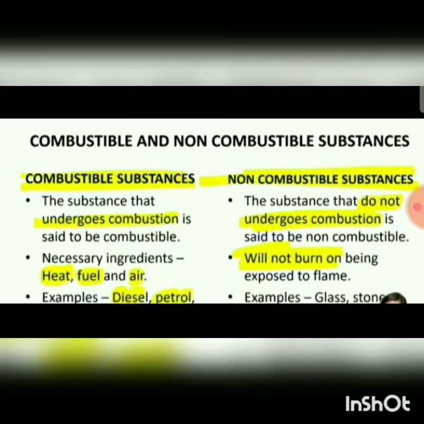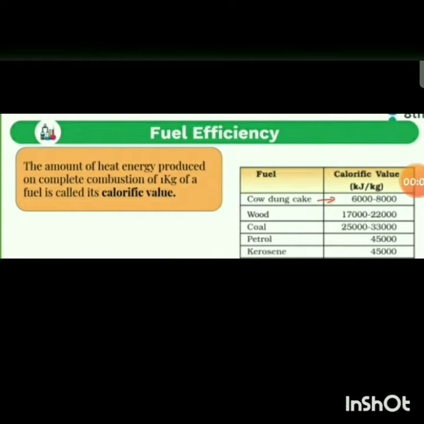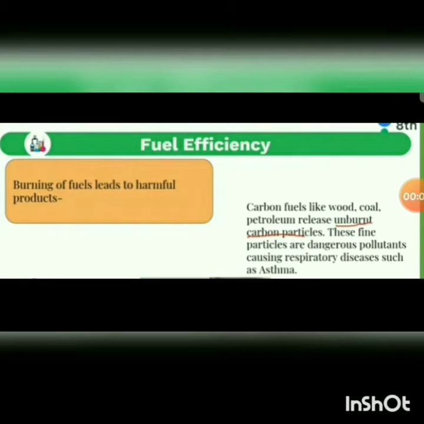And what is necessary for it? Heat, fuel and air. Examples are diesel and petrol. And the non-combustible substances, those that do not undergo combustion, are said to be non-combustible, and they will not burn on being exposed to flame. Examples are glass and stone. You all know that glass or stone cannot be burned. So these are non-combustible substances. The fuel efficiency: the amount of heat energy produced on complete combustion of 1 kg of a fuel is called calorific value.